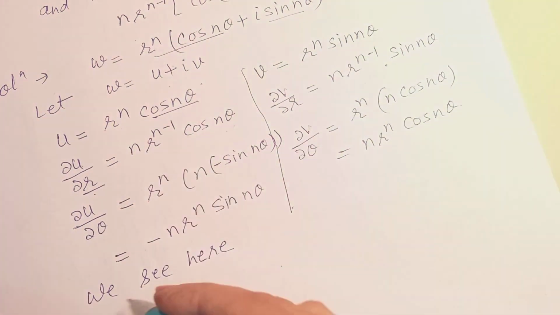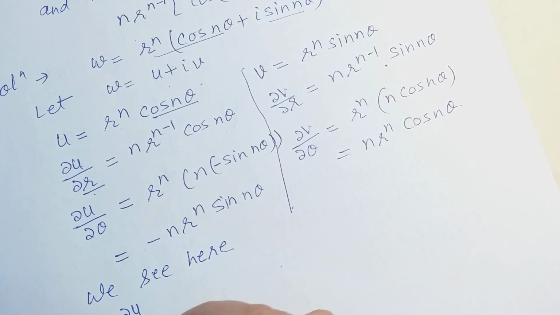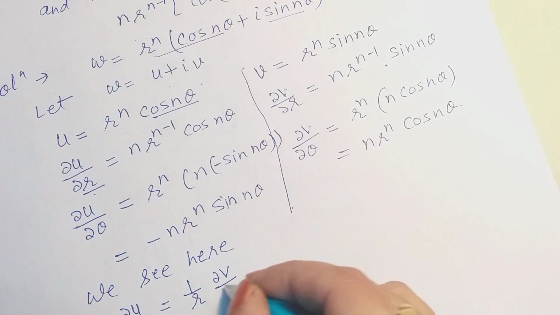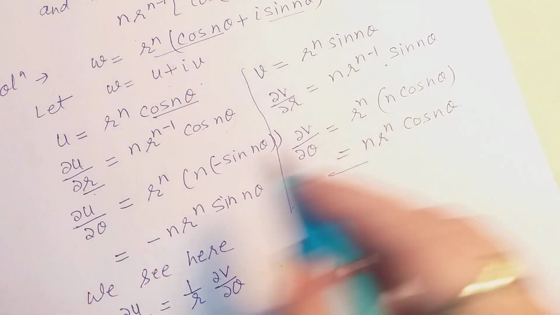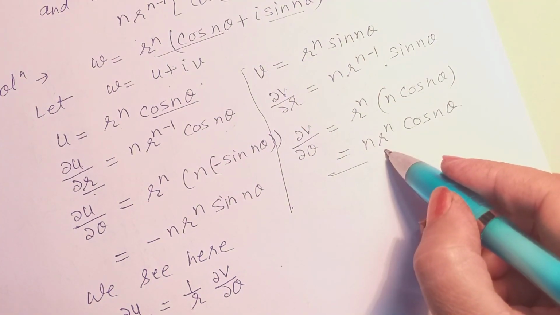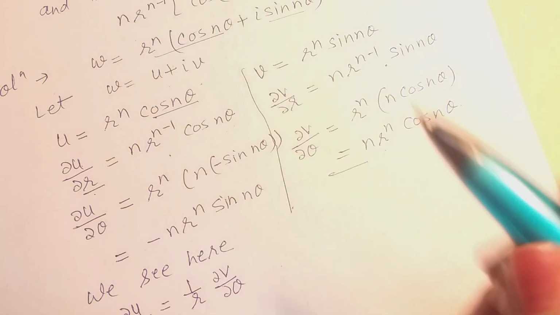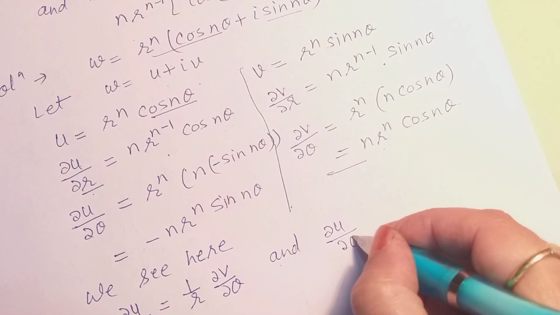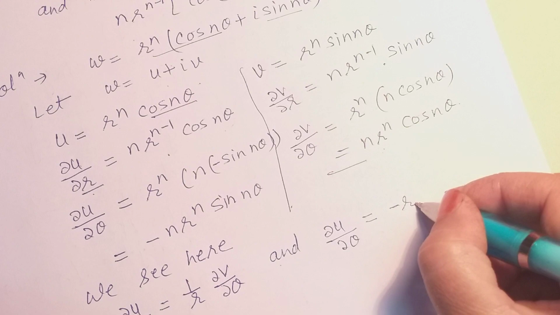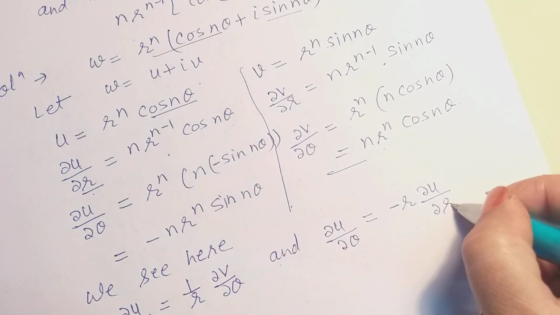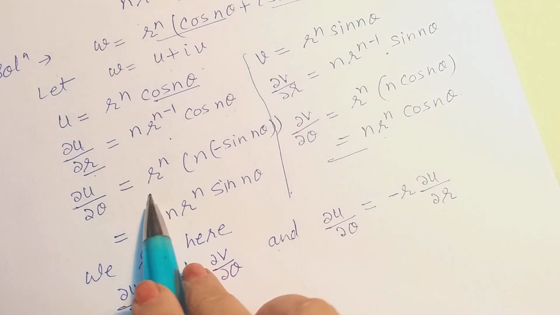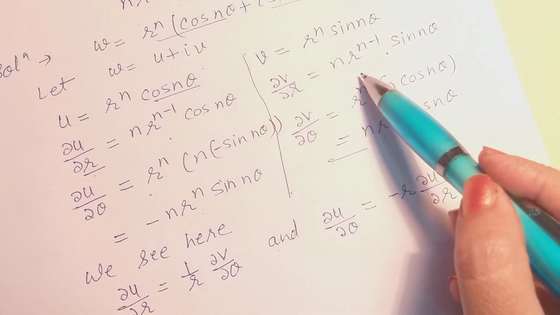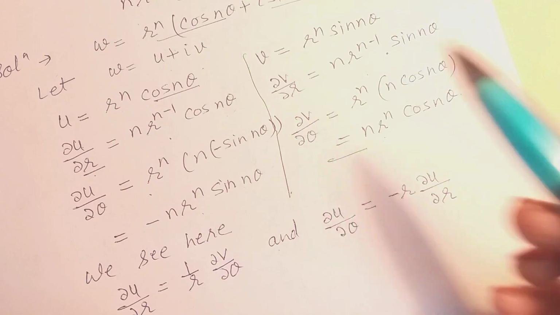∂u/∂r is equal to (1/r) ∂v/∂θ. You can check here, if we divide this value by r, we will get the same value, right? And ∂v/∂r is equal to minus (1/r) ∂u/∂θ. If we multiply this value with minus r, we will get the same value. Okay.